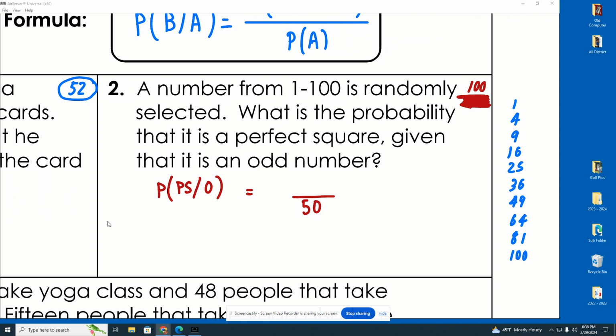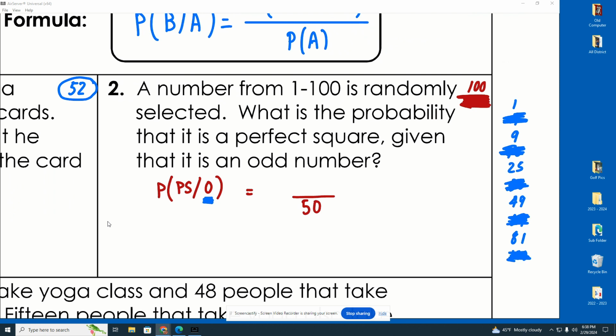But here's the deal. Am I talking about all those perfect squares? No. Remember, we're only talking about the perfect squares given that they're odd. So 4 is even, it's out. 16 is even, it's out. 36 is even, it's out. 64 is even, it's out. 100 is even, it's out.